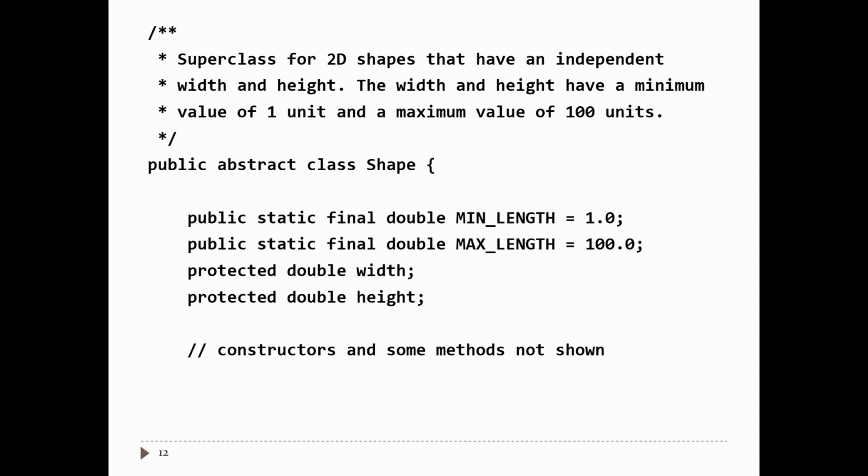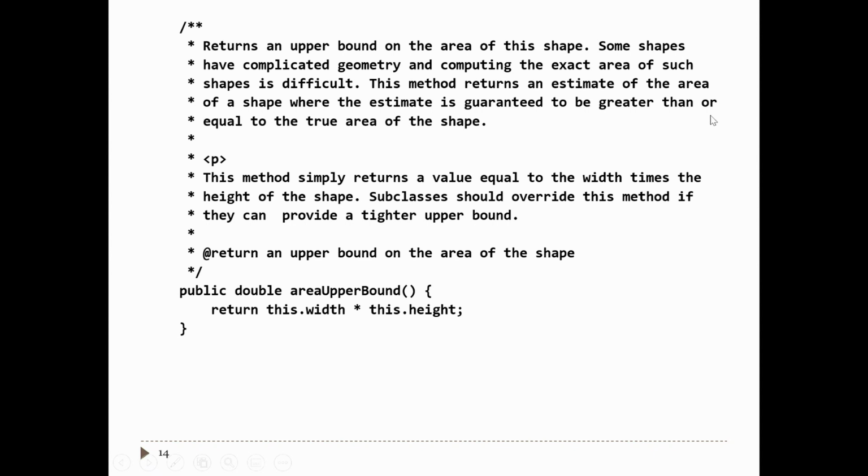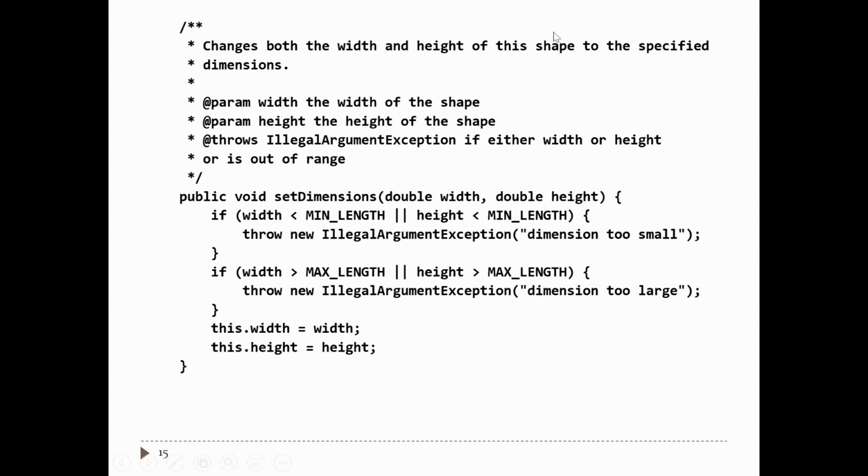So the only solution here is to go back and change the description of the shape class. So you have to strike this independent width and height. If you do this, you have to modify the contracts for things like set dimensions. So when you modify the contract for set dimensions, you have to say something about certain subclasses might not let you change the width and height independently. But as it stands, there's no way to correctly implement square or circle in this hierarchy.